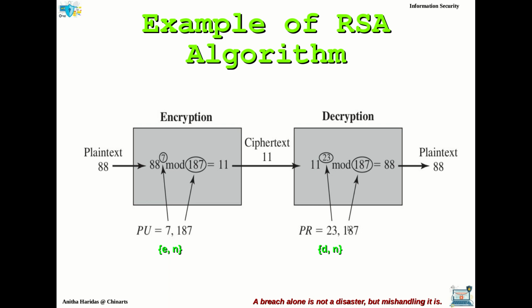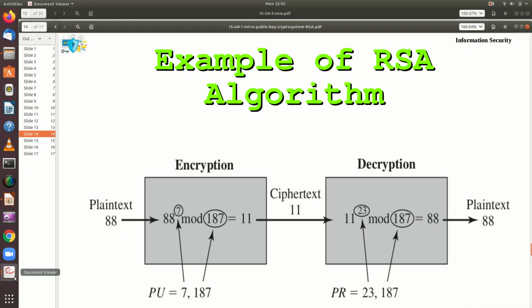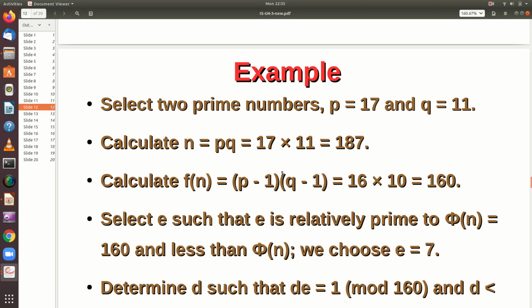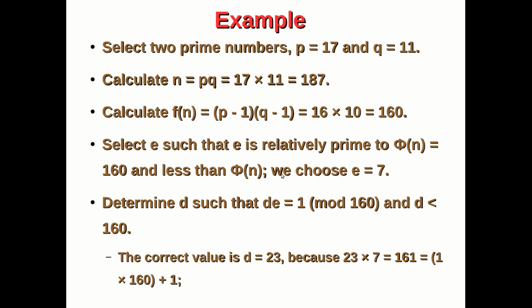What is the private key here? 23 comma 187. So for the decryption, what is the formula? C power D mod n, which will give you the plain text 88. Okay. So for this calculation, let us see how it is done. I'll show you an example here. We are not getting into the details of how it is being calculated. I will just show you the values here.